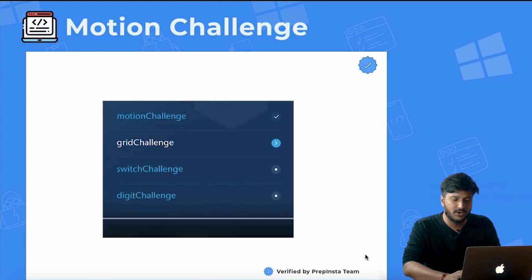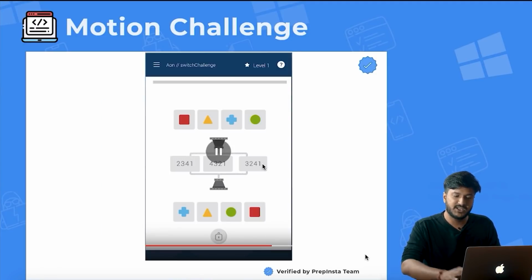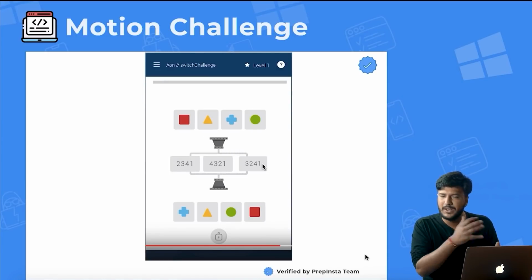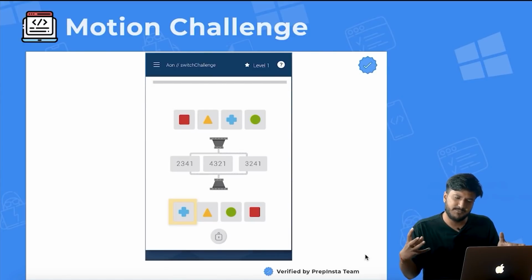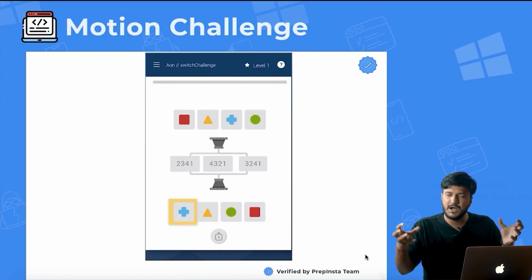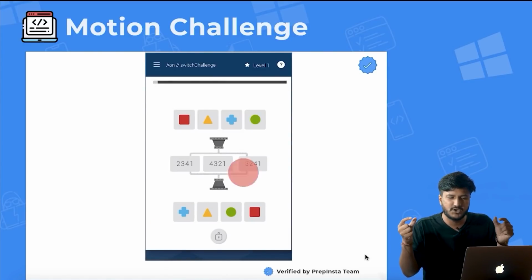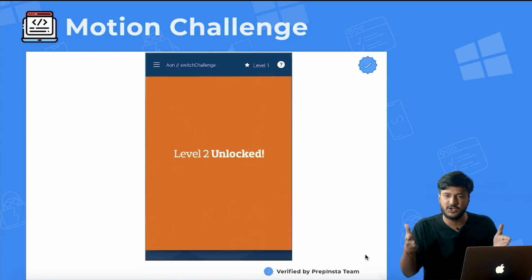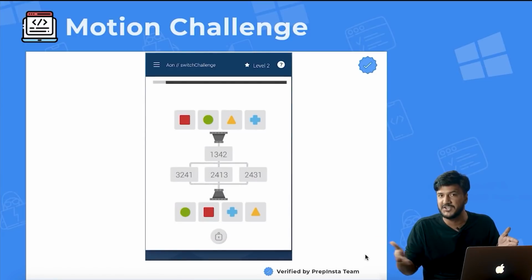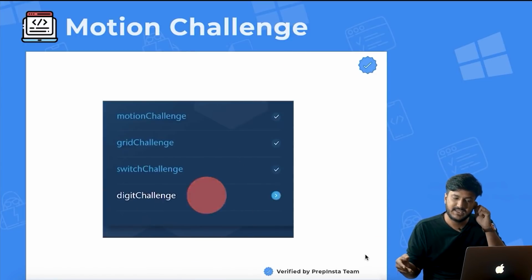Then you have something called the switch challenge. So in the switch challenge, it's something weird. I will tell you once we go ahead in this particular video. Essentially, there are some shapes, and based upon some commands, you can understand those commands as codes, the values of the shapes change, or the positions of those shapes change as we move ahead, right? So that is essentially what is happening.